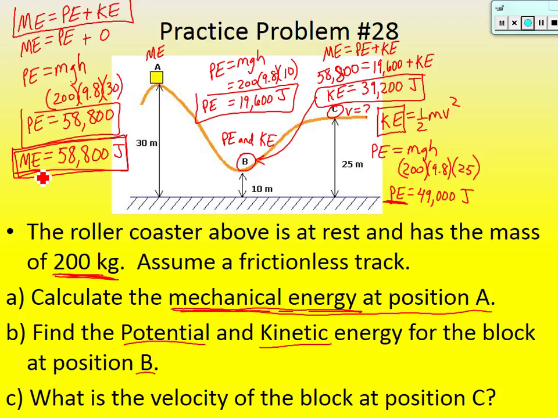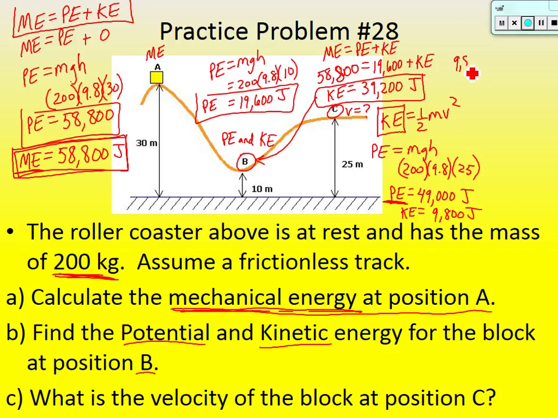Again, you just have to subtract them. So we'll take 58,800 and subtract off 49,000. And so the rest of that total energy has to be kinetic, which was 9,800 joules. I hope that you guys see that. Again, if we were to add these two numbers together, we would get the total mechanical energy. All right, now that's cool because we can use that to solve for velocity.